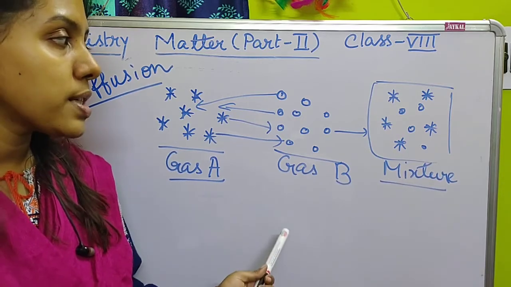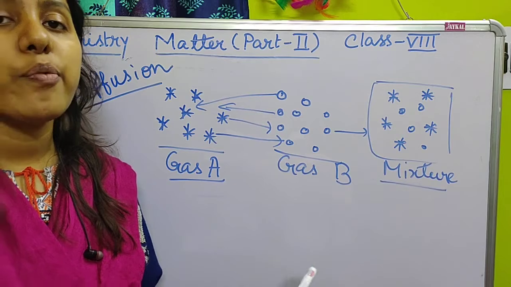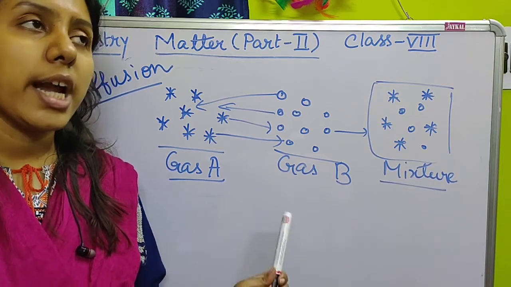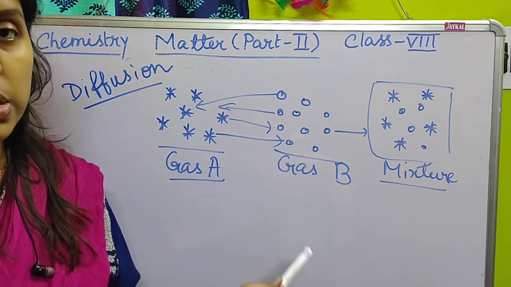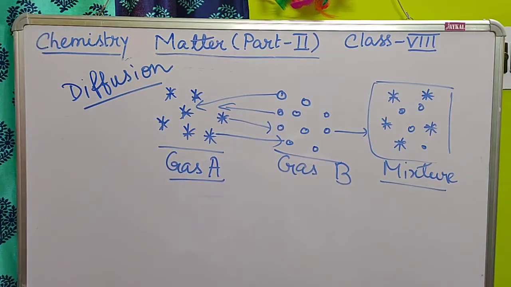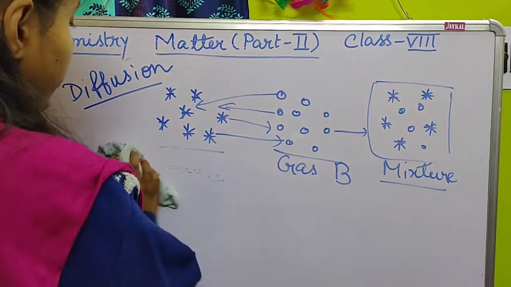Diffusion is seen for gases and liquids, and in maximum amount for gases. Clear?